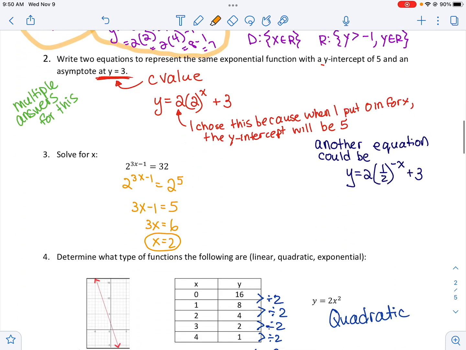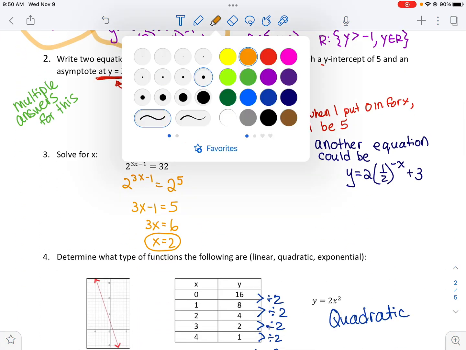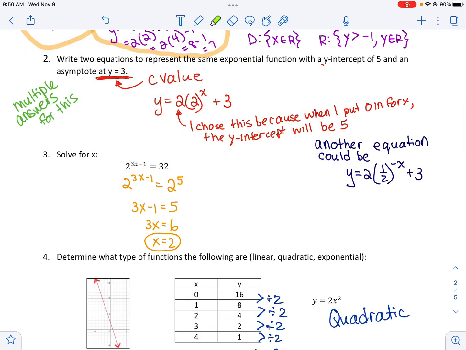And that's it. Question 2 is a little challenging, especially if you don't have a super awesome handle on transformations. So write 2 equations to represent the same exponential function. That part's tricky. So you got a y-intercept of 5 and an asymptote at 3. I feel like the asymptote's pretty easy. Just putting in the c value of 3 gives you an asymptote at 3. So that takes care of that.